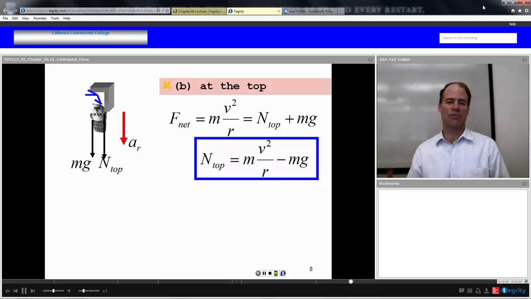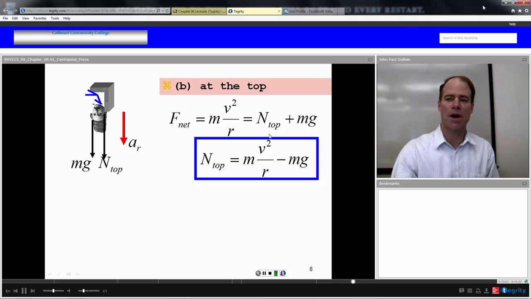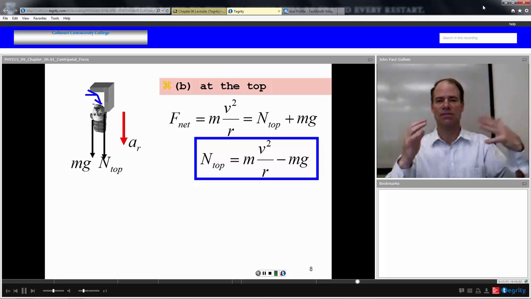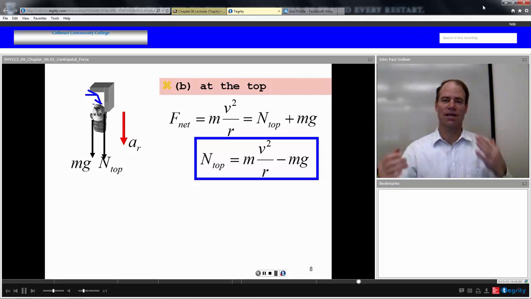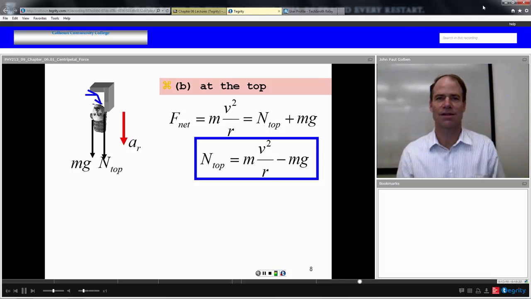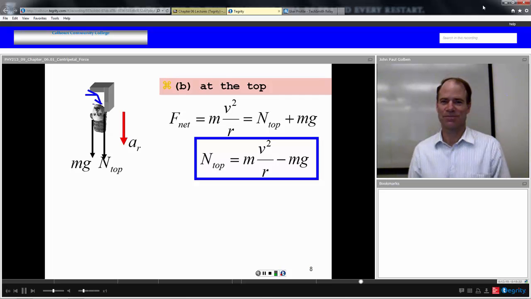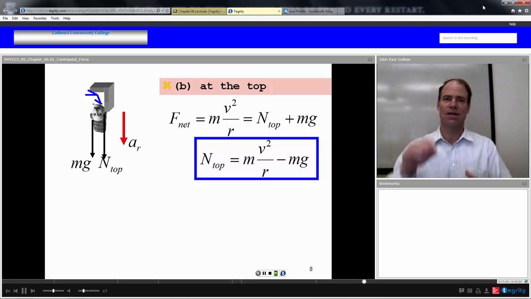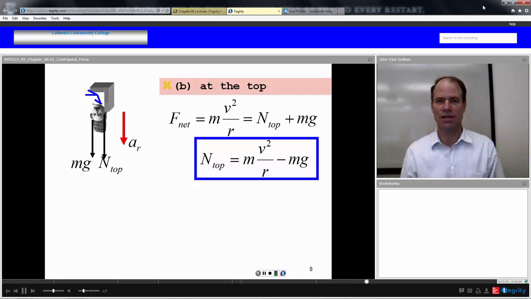Now we can see that if we're moving fast enough at some radius of this circle, it's possible that this first term will be equal to our weight. At such a point, we actually will leave the seat and not really even touch the seat. The seat won't have any force on us, and we'll feel at that moment like we're weightless. In other words, gravity would just be enough to supply the centripetal force, nothing more, nothing less. We won't fall, but we won't move outward either, and we'll feel like we're momentarily weightless.